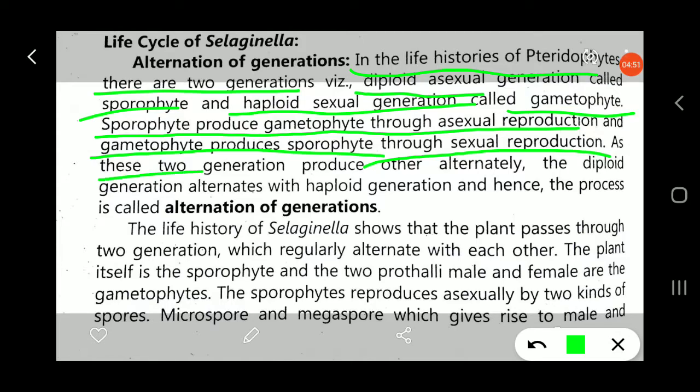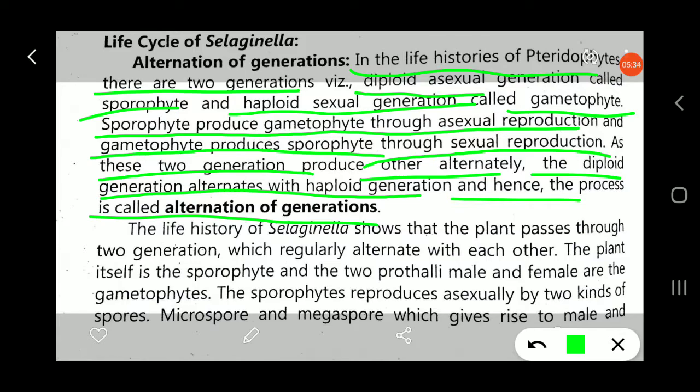These two generations are produced alternately. First is the sporophytic phase, second is the gametophytic phase. After the gametophytic stage, the sporophytic stage comes. This is known as producing each other alternately. The diploid generation alternates with the haploid generation. That means the diploid generation comes after the haploid generation, and this process is called the alternation of generation. The haploid generation comes, then the diploid generation, and then the diploid generation is followed by the haploid generation. This is known as the alternation of generation.